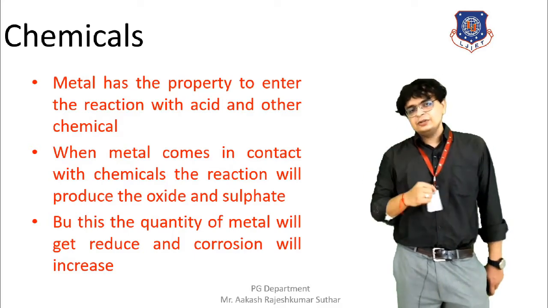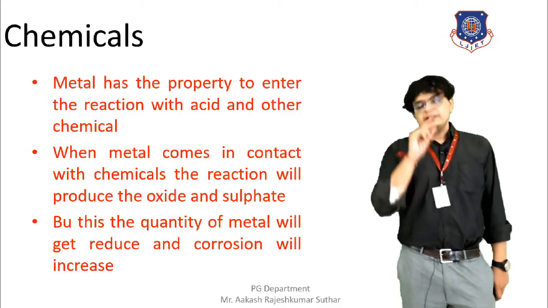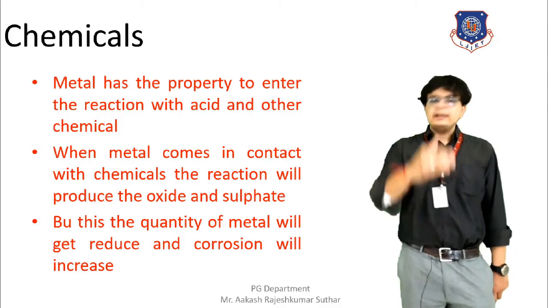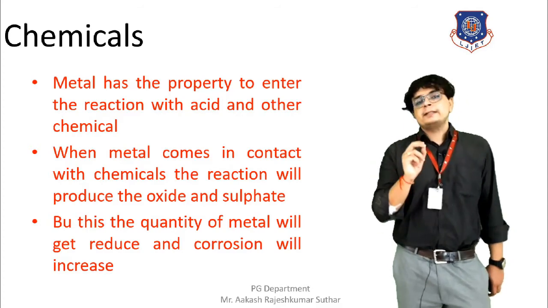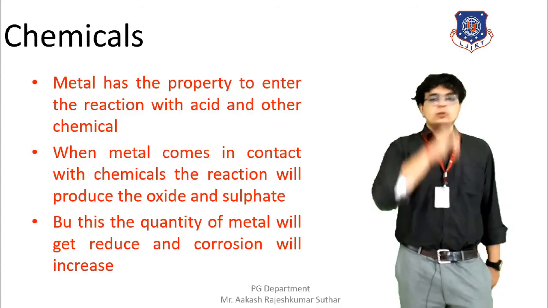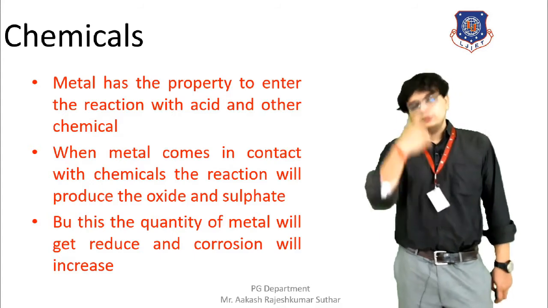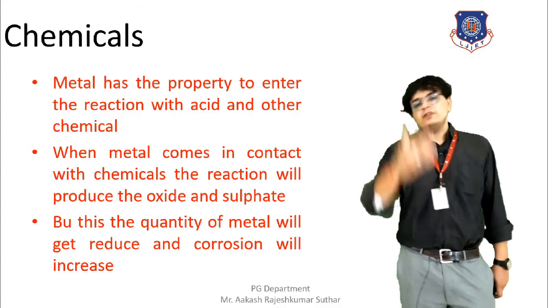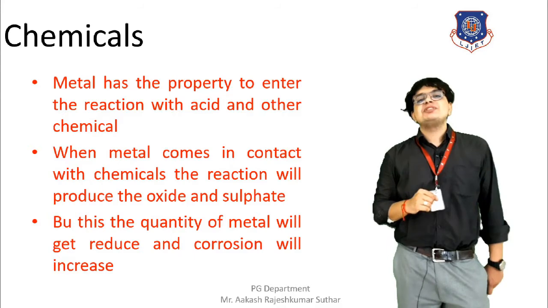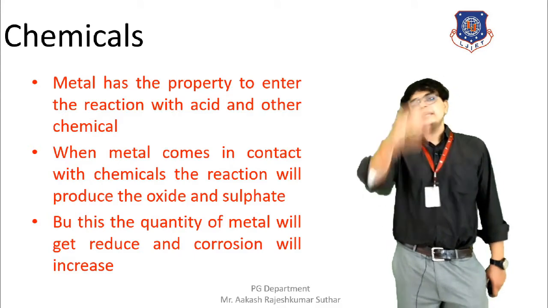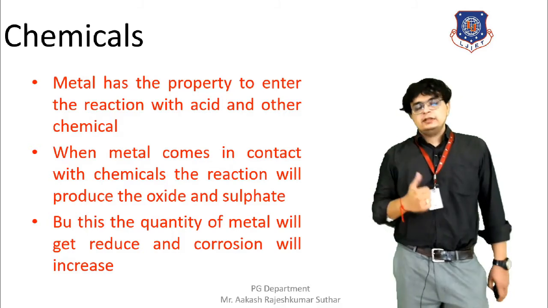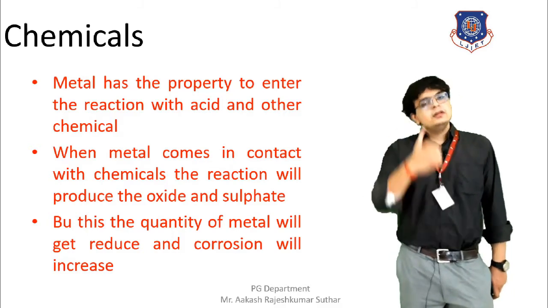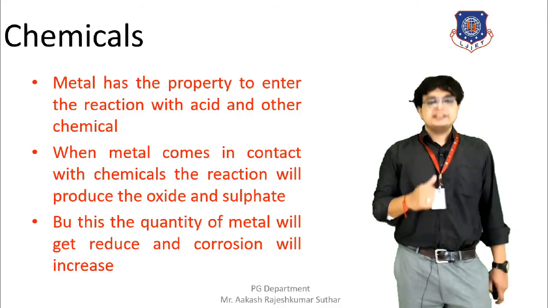To summarize, the formation of oxides and sulfates because of chemical reactions accelerates corrosion, so that should be avoided. Such chemicals should never come in contact with the atmosphere. Such chemicals should never come in contact with the surface. As a result of this, corrosion can be prevented.